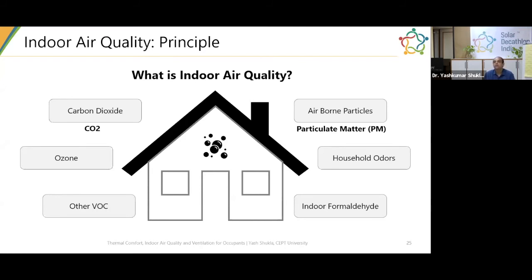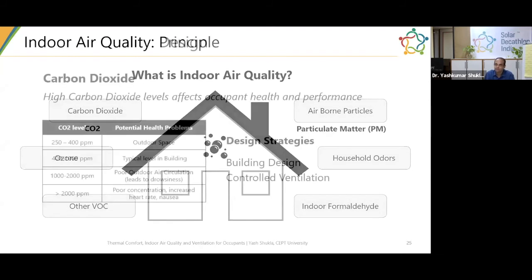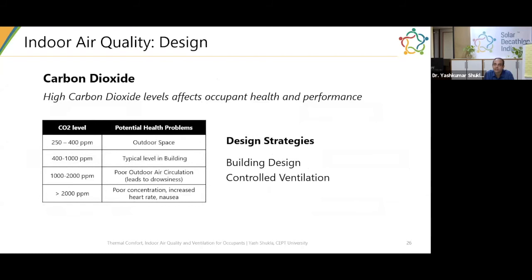In particular for this exercise, I'm going to talk about 2 specific metrics. One is the carbon dioxide level and one is particulate matter levels inside your buildings, and how you can go about designing for that. So let's first talk about the carbon dioxide level. Studies have shown extensively that high carbon dioxide levels affect occupant health as well as performance.